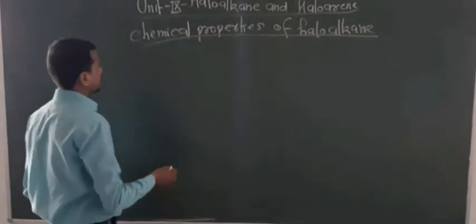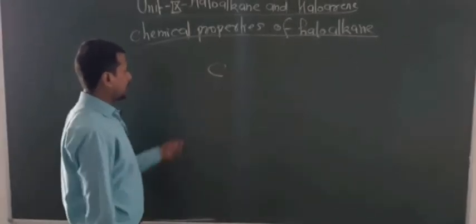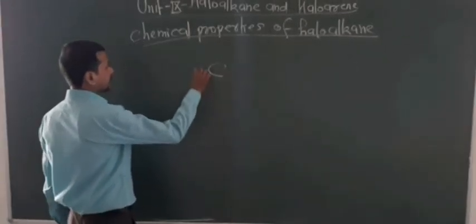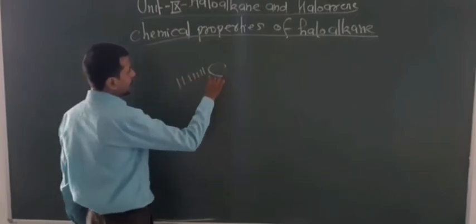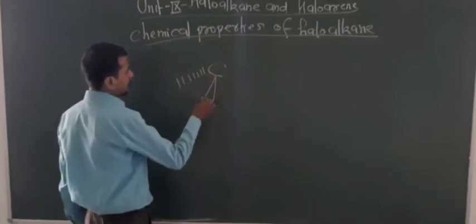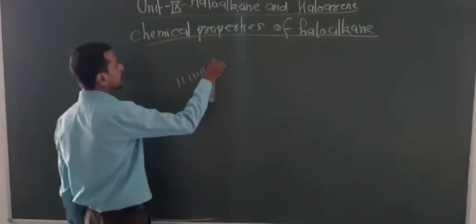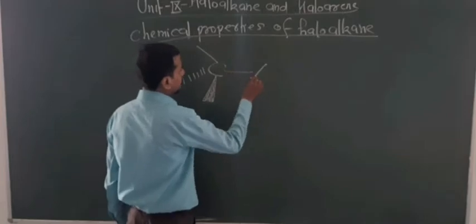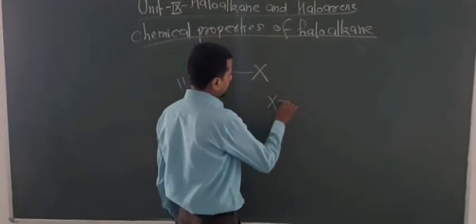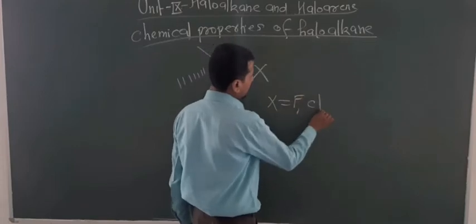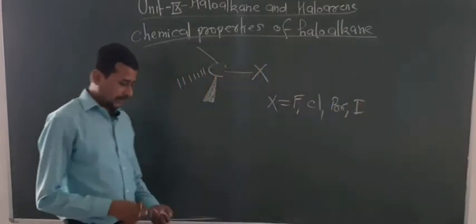First of all, look at the condition of bonding between carbon and halogen. One thing you have to notice here is that the carbon is sp3 hybridized and is attached to X, that is halogen. Here X equals fluorine, chlorine, bromine and iodine.